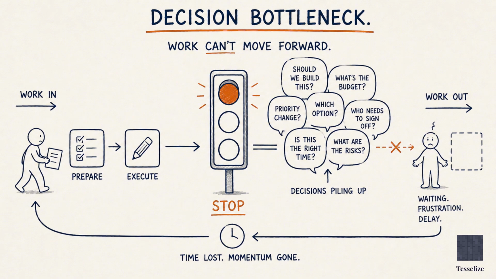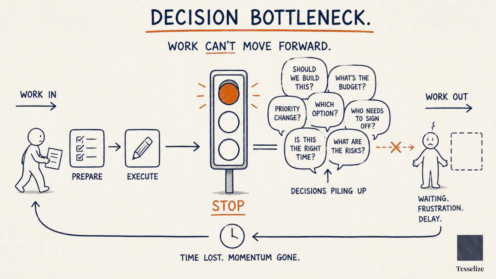Decision bottlenecks are the hidden tax on every growing company. Work slows down not because people are lazy, but because every decision above a certain size requires the founder or the CEO. People stop making calls. They escalate instead. The founder becomes a bottleneck. The team becomes dependent. And the business stops moving at the speed it should.